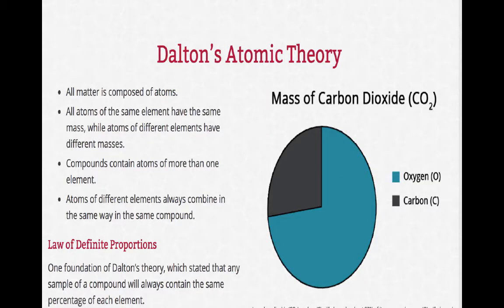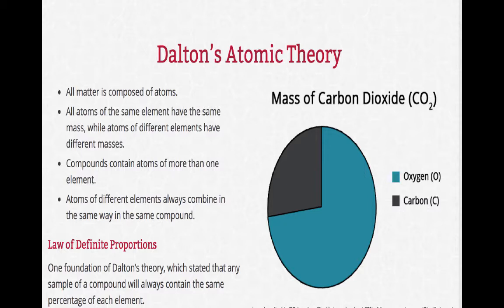So how do we know this about atoms? Well, there's been many people that have done a lot of studies over the hundreds of years, and so we're going to look at a couple of those different scientists and their contributions to atomic theory. So Dalton, who was an English teacher, came up with his own atomic theory, and so he said that all matter is composed of atoms, so he got that right.